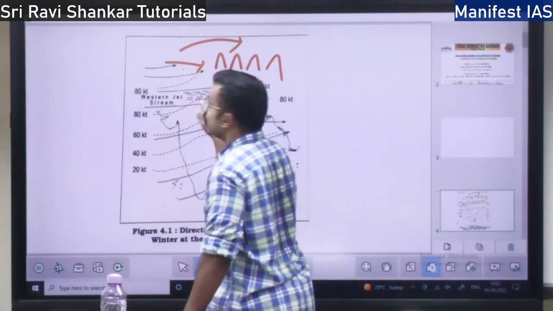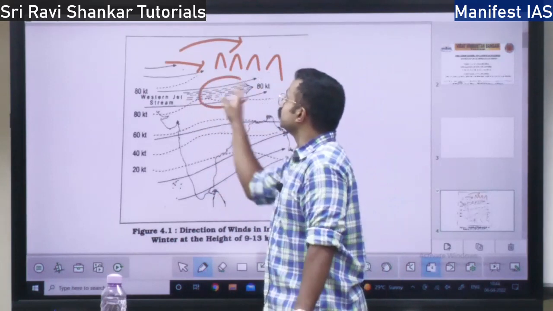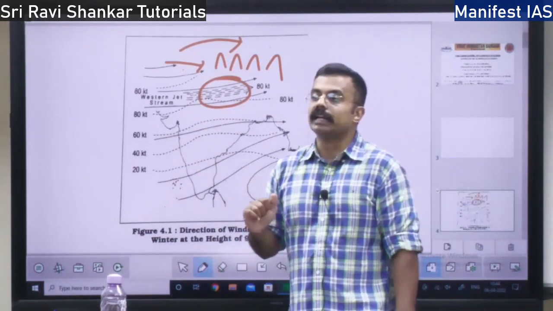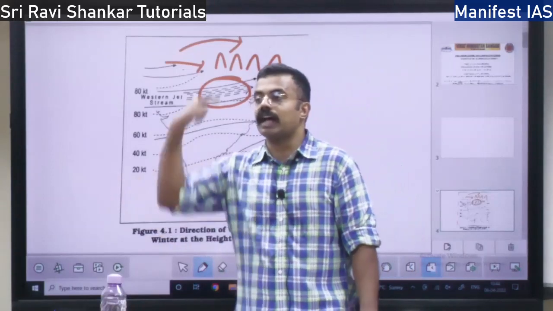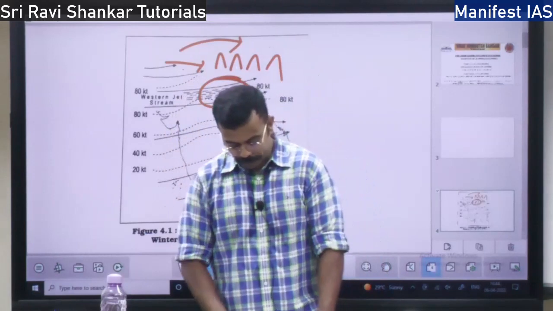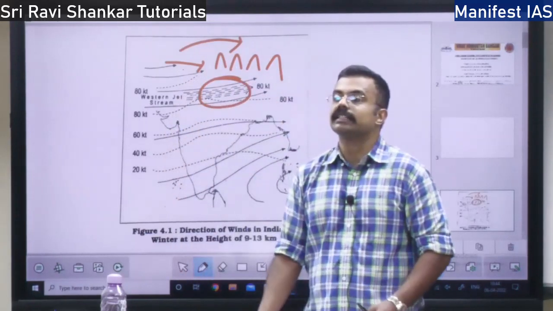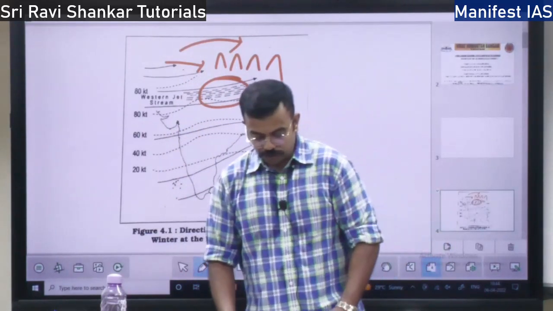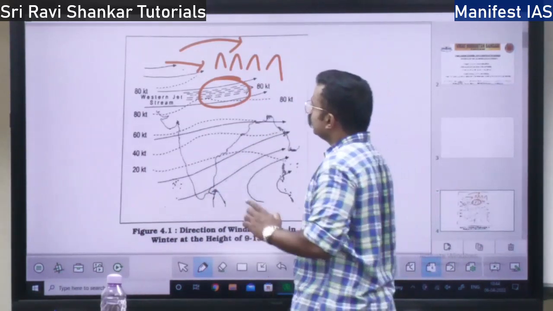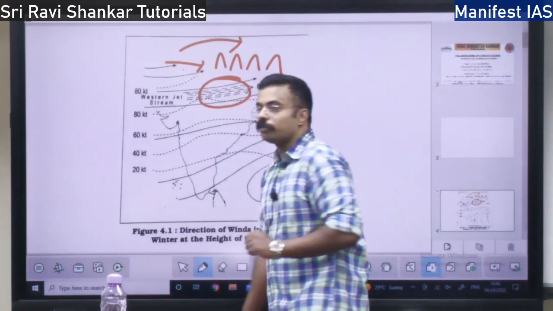This westerly jet stream also influences the winter climate in the Indian region. One is surface level, another is at the upper atmosphere level. At the upper atmosphere level you will find the westerly jet stream, right? Not only this, in the winter time you will find cyclones.